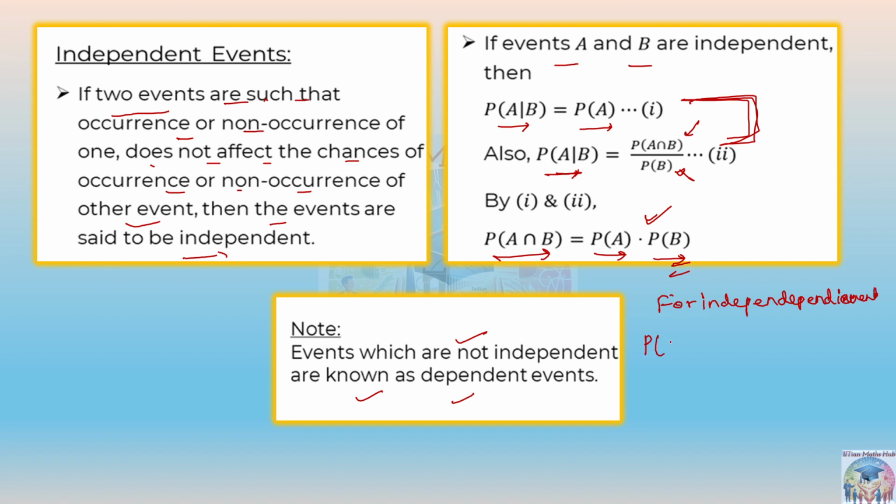the formula for probability of A union B, probability of A plus probability of B minus probability of A intersection B is there, right? And since it is independent events, this value will be written as probability of A into probability of B. Okay, so from now onwards we will be using this. So keep this in mind, right? Anywhere it can be used in the question.